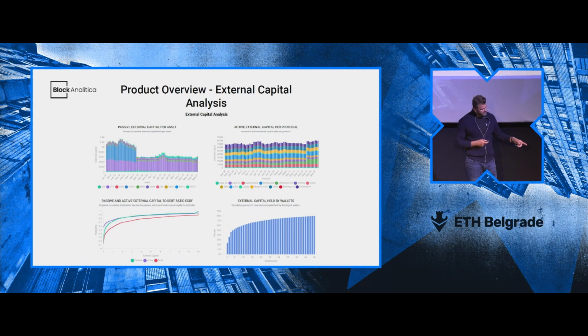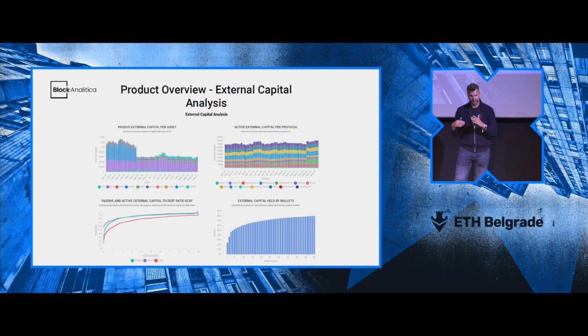Here we also see the chart on the bottom left, which compares the distribution of different wallets, and what it looks at is the external capital of the wallet and also the debt. That's what really matters when it comes to debt repayment or increasing the collateral, because we're interested in the relative relationship there.